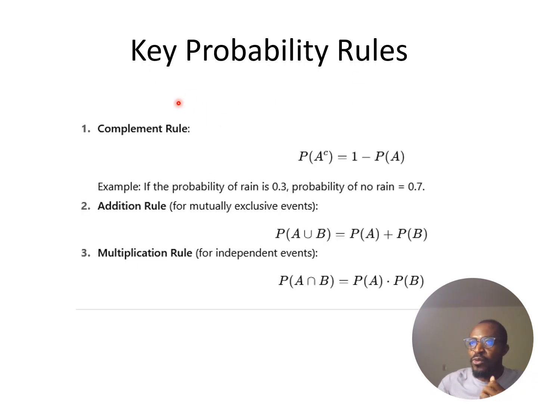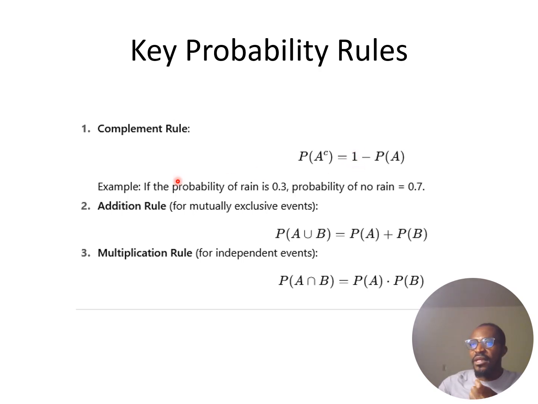Some of the key rules in probability: the first rule is what we call the complement. In the case of rolling that die, if you calculate the probability of obtaining even numbers and you want the probability that you are not going to obtain even numbers, which in that case means odd numbers, it will be the complement, which is just 1 minus the probability that you are going to obtain even numbers. One thing to note here is that the sum of the probability of the event and its complement will always be equal to 1.